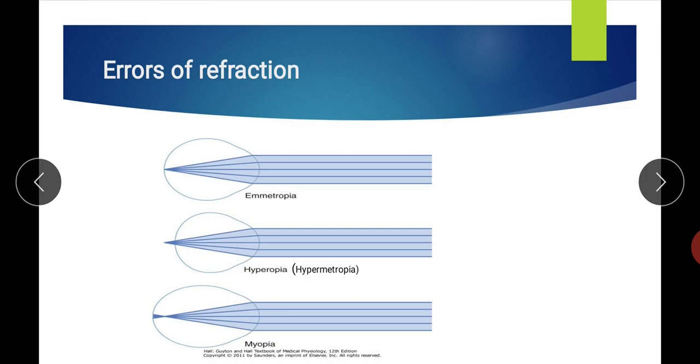Here the far point is not at infinity. In the previous lecture we discussed that normally the far point is at infinity, but in myopia the far point is not at infinity. There is a limit beyond which the person cannot see the far object. But in myopia the person may see near objects, and that is why it is known as near sightedness. Hyperopia is known as far sightedness, myopia is known as near sightedness.